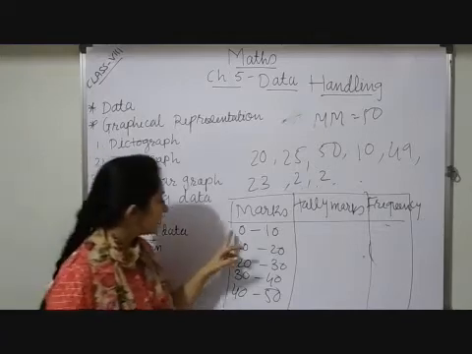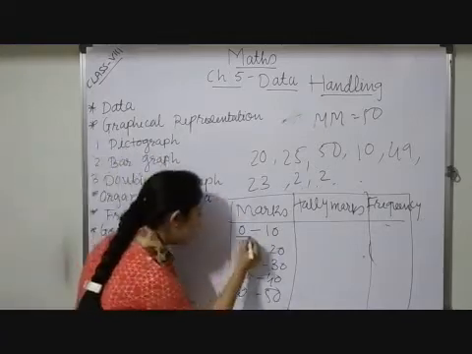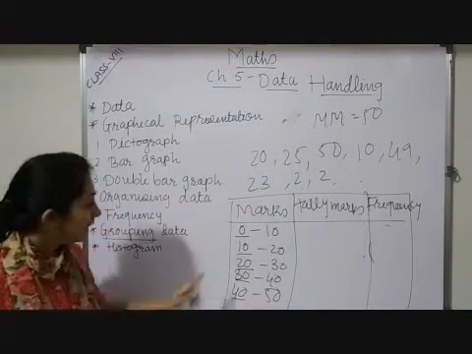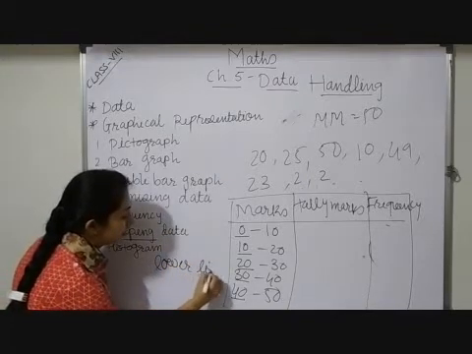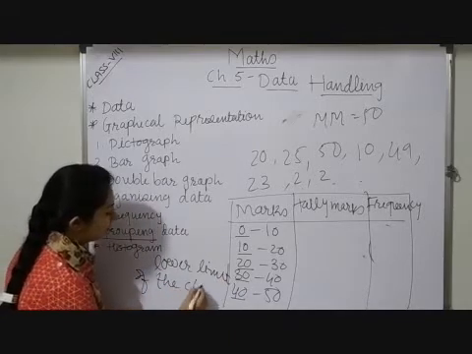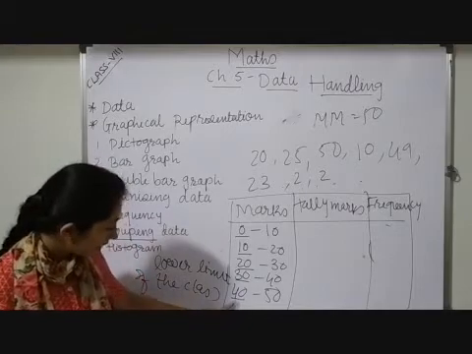Now, each group is known as a class interval. The first value of a class is known as the lower limit. Suppose I want to find the lower limit of this class, that is 40.